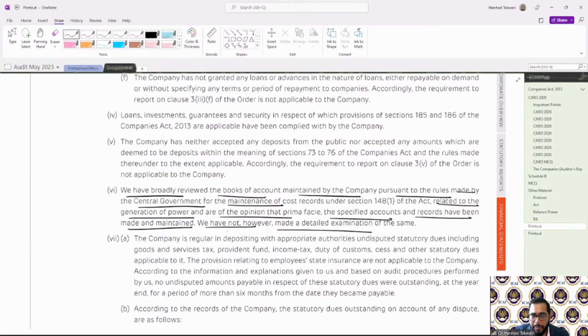We have not, however, made a detailed examination of the same because that is done under the cost audit. So for the cost records, the cost audit has been done and the detailed examination is performed there. Here they are only required to report whether the books of account have been made and maintained or not. Clear? That was with respect to the cost record.